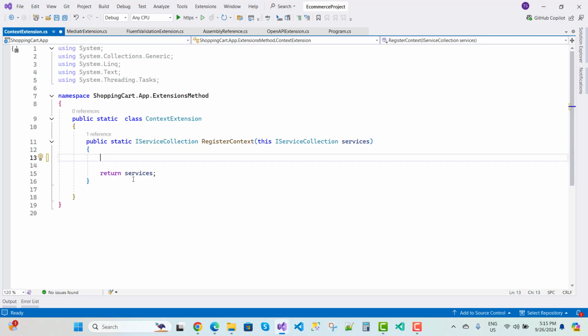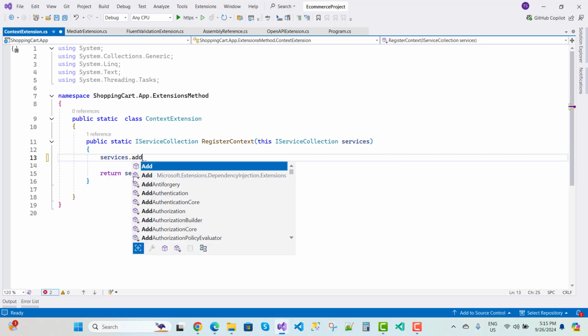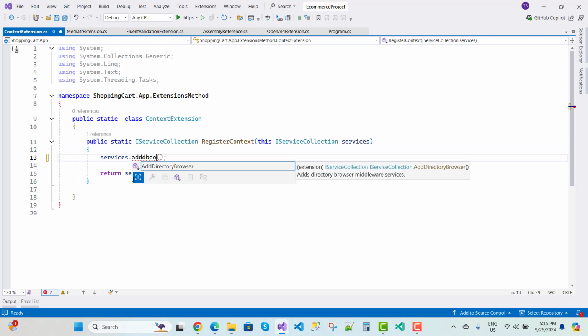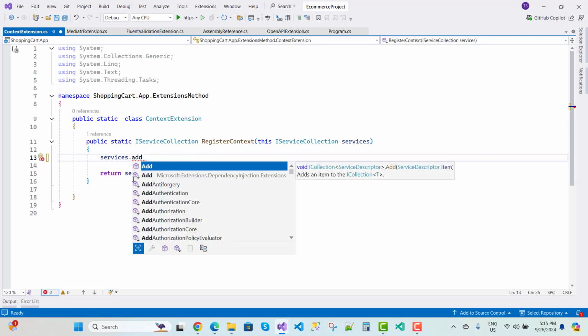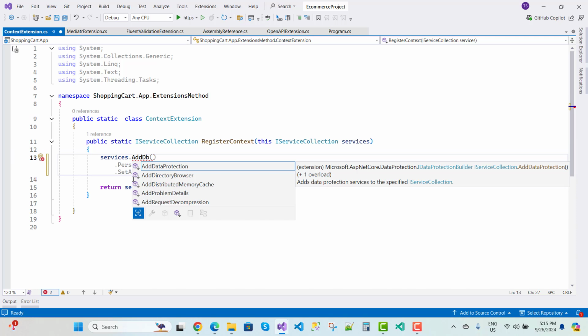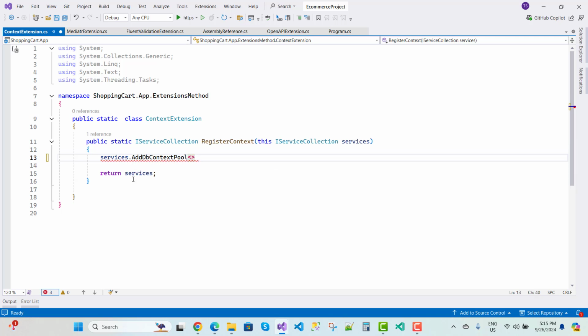Here we have services, so I want to get services dot add DB context, or services dot add DB context pool.